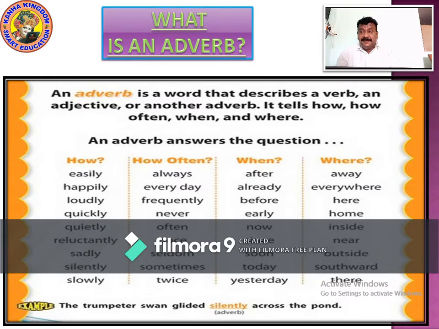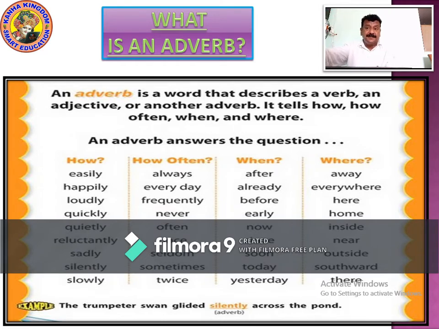About where, we'll take one small example of outside. Where did he go? He was sitting here just now. He went outside. When we talk about he was here, he just went where? Outside. So now, wherever there are questions, how often, when and where, the adverb answers it, right? So now, write about adverb.